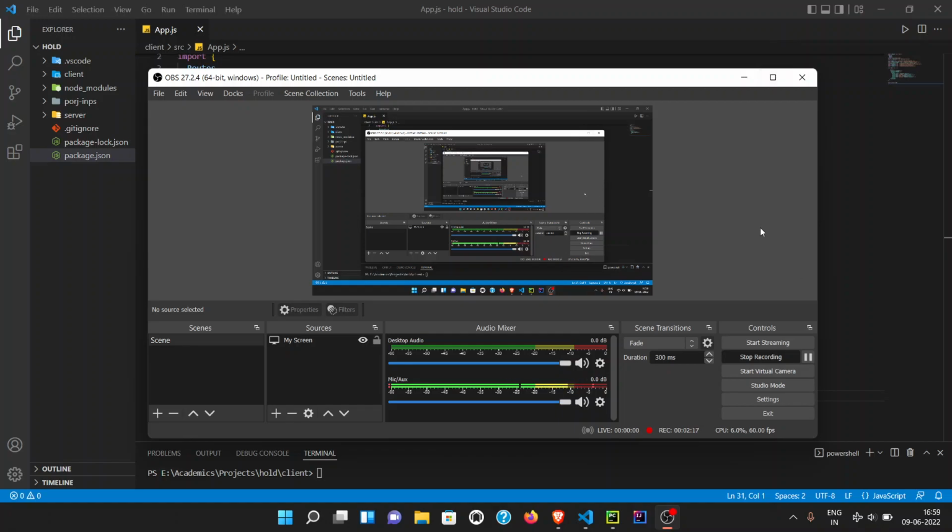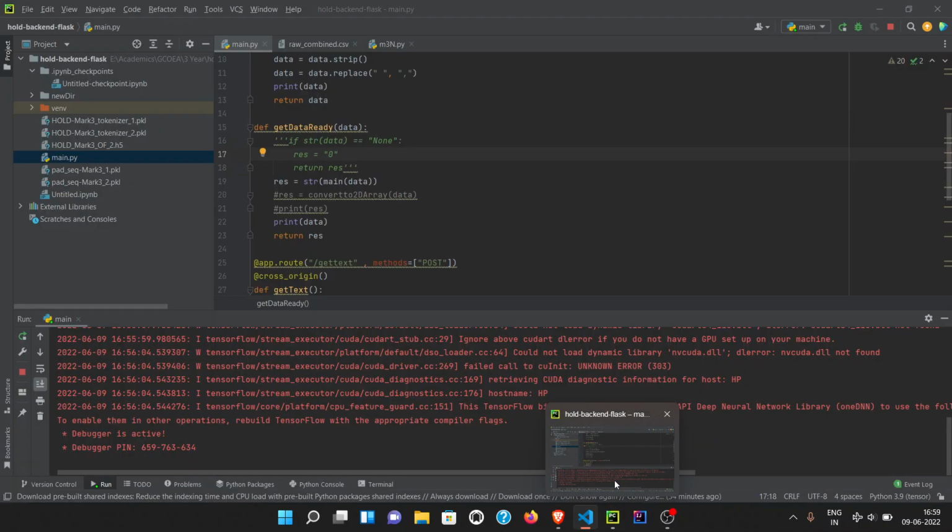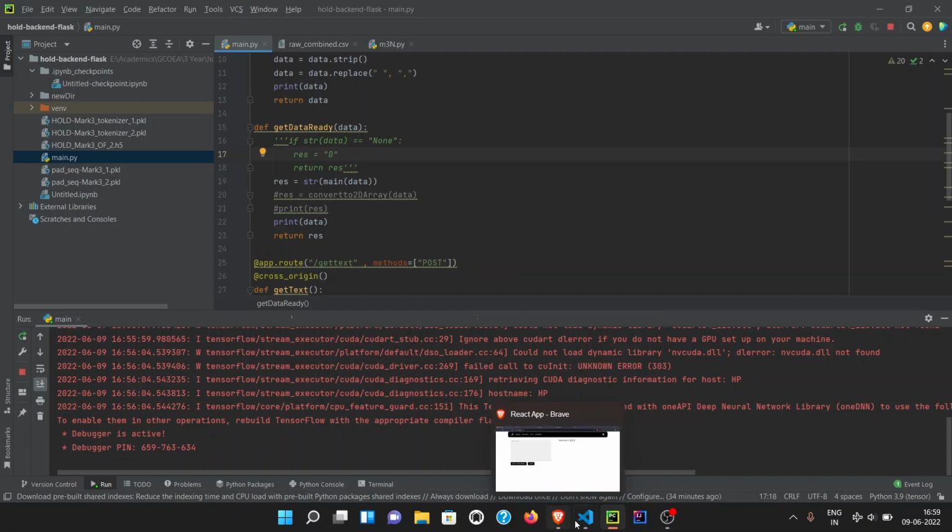Okay, so without any further ado, let's just start the demonstration. So you can see this is our app.js file. As I've said, I have done the UI in React. So we are going to start with app.js. This is the client side of our application. I have already the server running, and the server is designed in Python. As I've said, it is designed in Flask. The server is pretty simple and it is not a very big server. It is comparatively small and does not do much, but that is enough for our application to work.